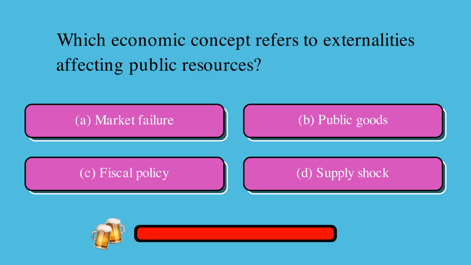Which economic concept refers to externalities affecting public resources? Is it A, market failure, B, public goods, C, fiscal policy, or D, supply shock? The correct answer is A, market failure.